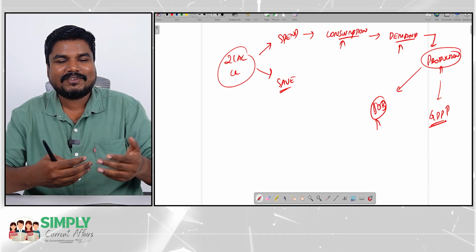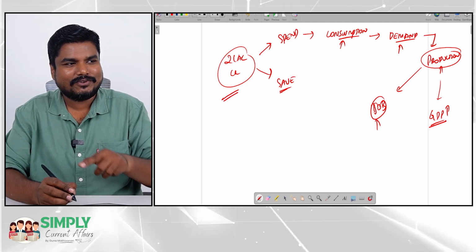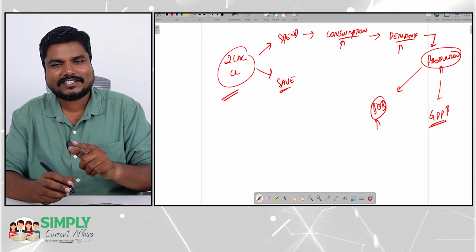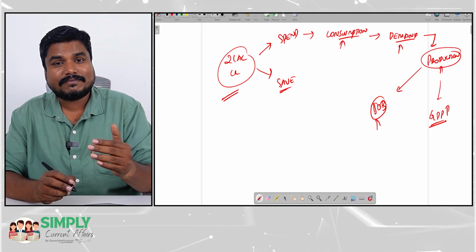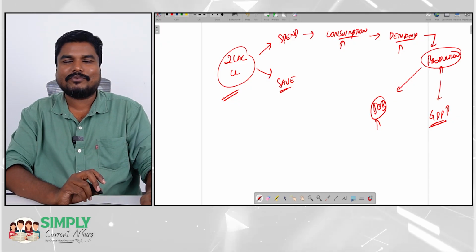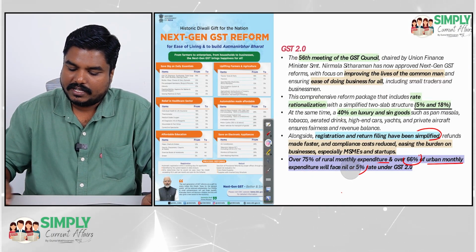Right? Festival season is coming, so the government is expecting more consumption. This 2 lakh crores is going to be in the economy, that is going to result in more consumption, more demand, more production. So the finance minister is so confident that our GDP is going to increase significantly because of this move. Right? So what all will be the advantages?